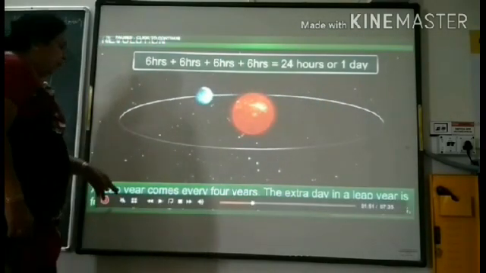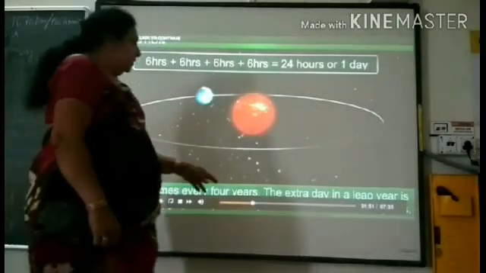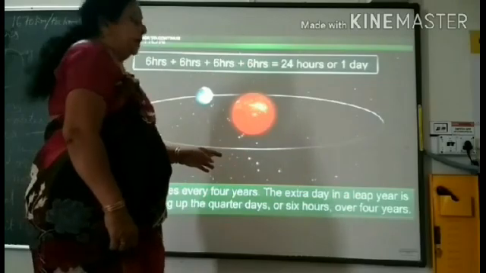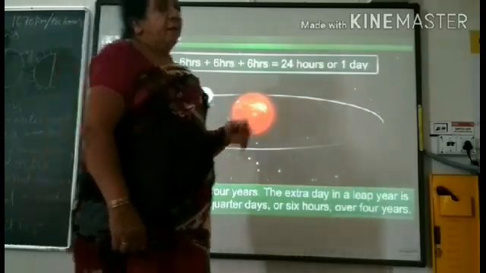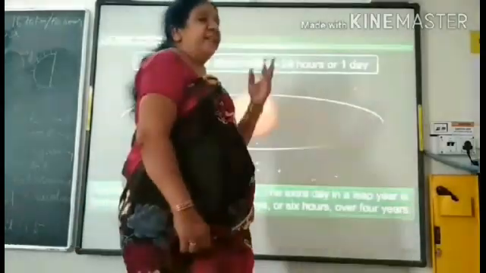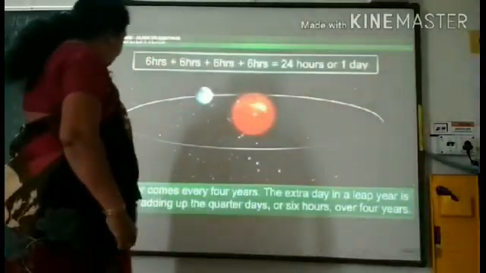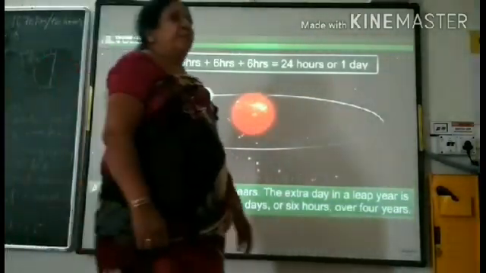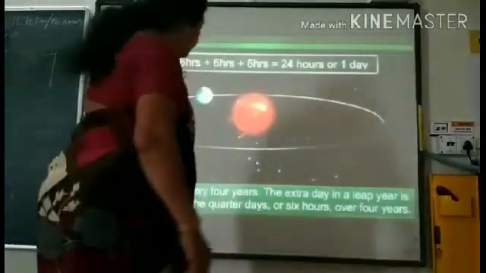See here, actually there are 365 days, but in a leap year, February sometimes has 28 days and sometimes 29 days, so one day gets added. So that is called a leap year. When 29 days come in February, that year is called a leap year.